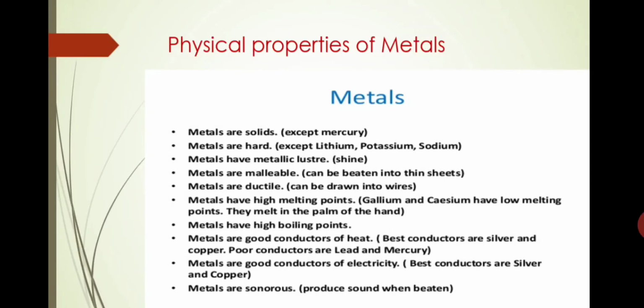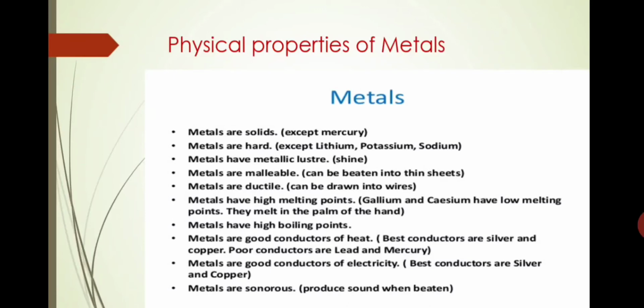Now the next one, metals have a high boiling point. We can say that metals have a high boiling point. Metals generally have high melting and boiling points. In that, one exception is there: sodium and potassium, which have a low melting and boiling point.